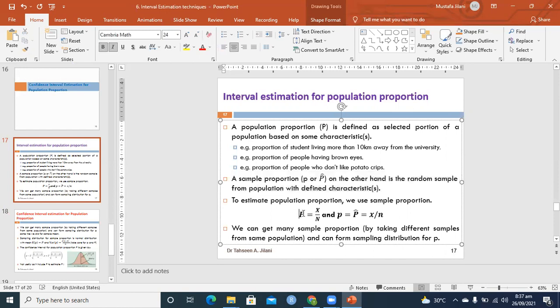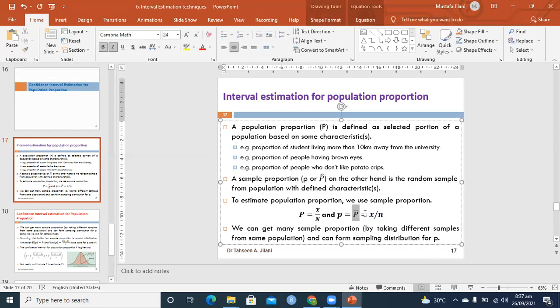So the population proportion is represented by capital X over capital N, while the sample proportion is a small p or p cap, which is small x divided by small n. Small n represents the sample size and capital N represents the population size.